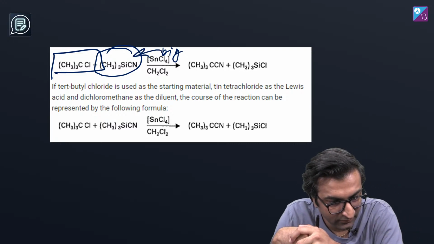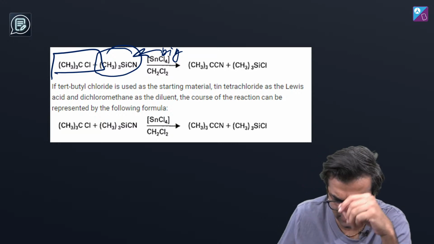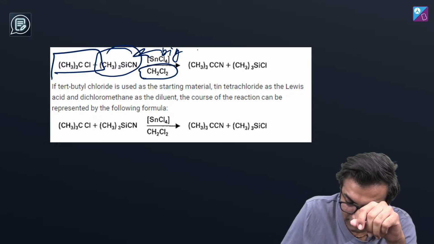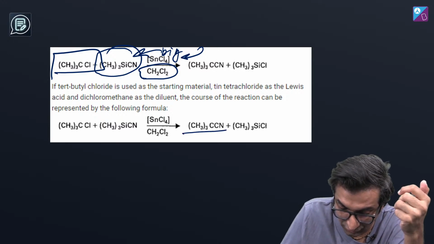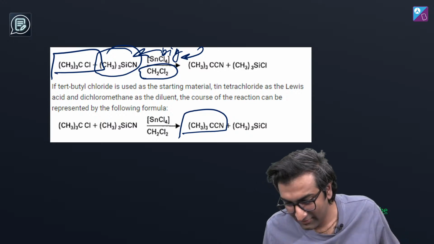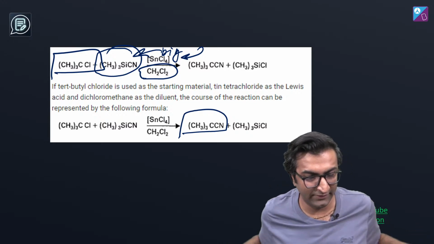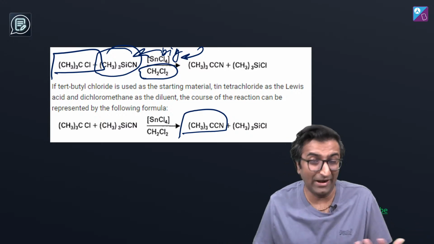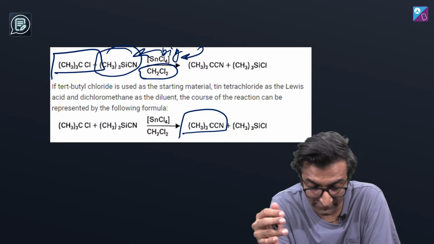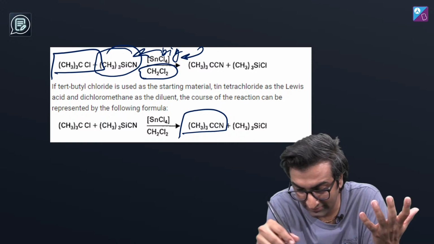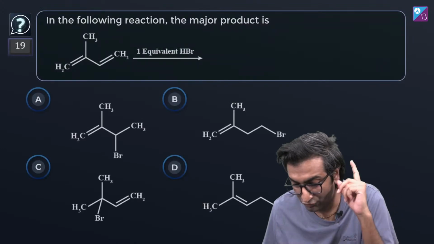This is a solvent, a catalyst, and you have to go through a lot of effort, and then you finally get this. I don't know if anyone's curious about this, but I was really curious. How do you even form this? There was an awesome patent about this, and this is how you actually form tertiary butyl chloride. I thought it would be interesting, so I shared it with you. Okay, let's go on to the next question.